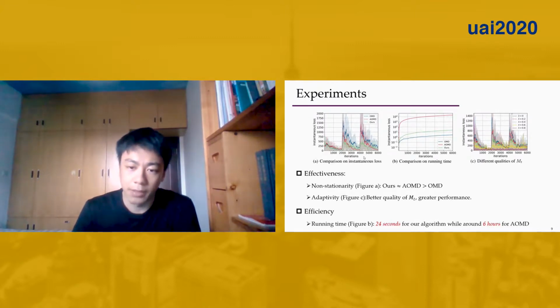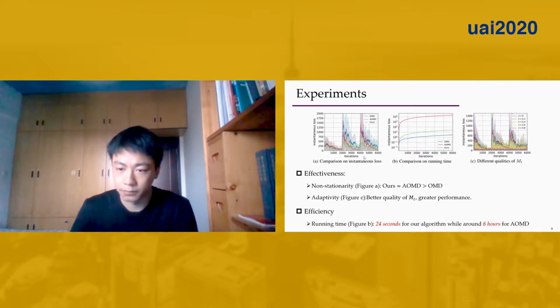Finally, we present some empirical studies. The contenders are optimistic MD with static regularity, the doubling trick method LMD, and our algorithm. Figures A and C validate the effectiveness of our method, as it can achieve comparable performance with LMD in non-stationary environments. Meanwhile, our algorithm can also exploit the adaptivity, as shown in Figure C.